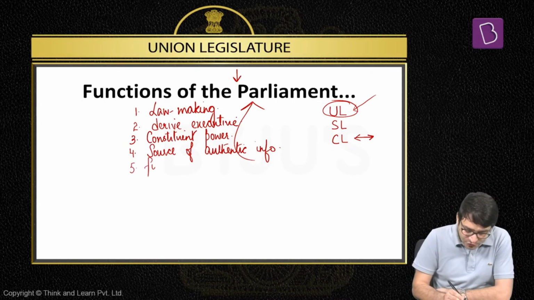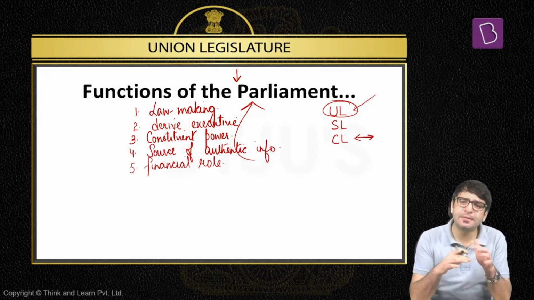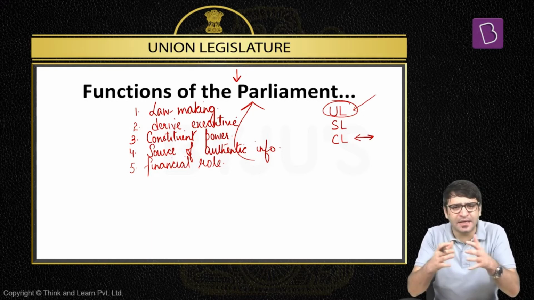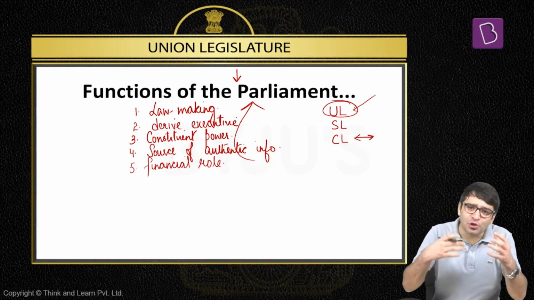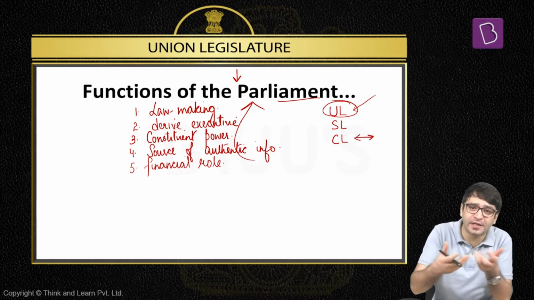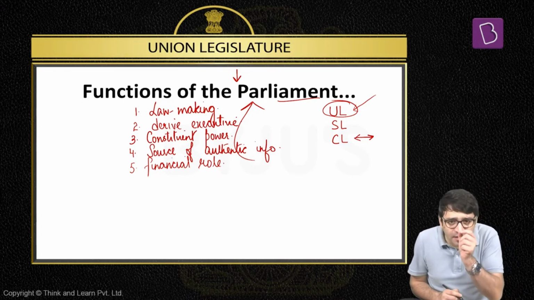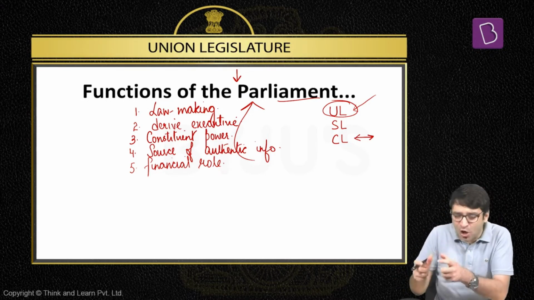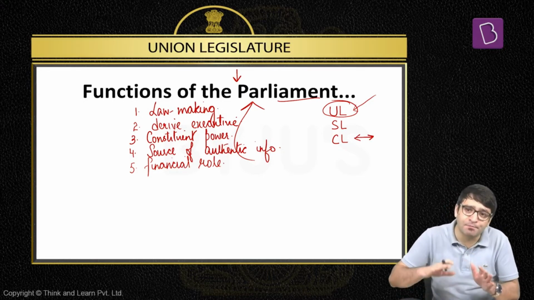There is another role, and that is the financial role. What is the financial role played by the Indian Parliament? We will discuss this in great detail slightly later, but very briefly here. We have something called the Consolidated Fund of India. Almost the entire money raised by the Government of India gets deposited into this Consolidated Fund of India. But who is the custodian of the Consolidated Fund of India? Parliament. What do we mean by that? Not even a single penny can be withdrawn from the Consolidated Fund of India unless and until Parliament approves it. That means withdrawal of money from the Consolidated Fund of India has to be approved by the Indian Parliament.